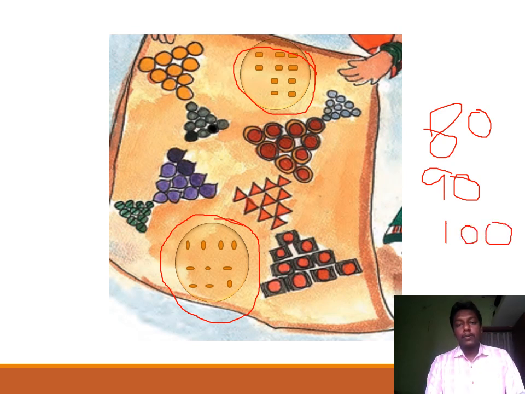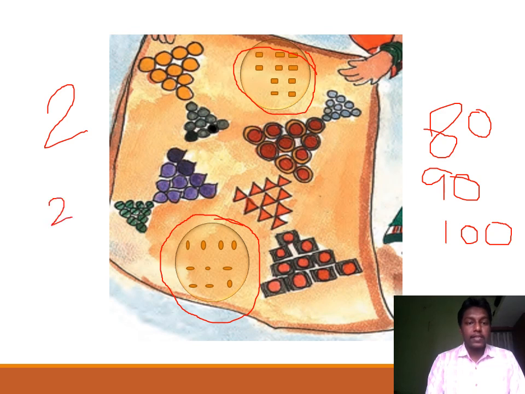So here you can easily see that one group of bindis is drawn or used. Again here another group of bindis is used. So in total we have used two groups of bindis, and in total of bindis there are 10 plus 10, 20 bindis.